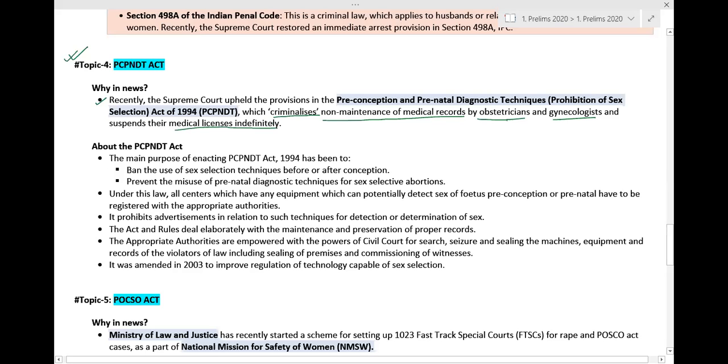This is a very important thing. So recently, the Supreme Court upheld the provision of the PCPNDT Act which criminalizes negligence or non-maintenance of records by medical professionals, and their licenses can be suspended for life.